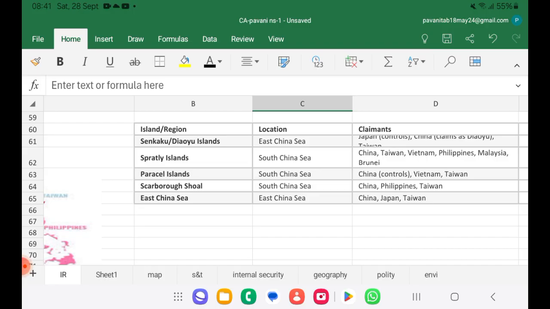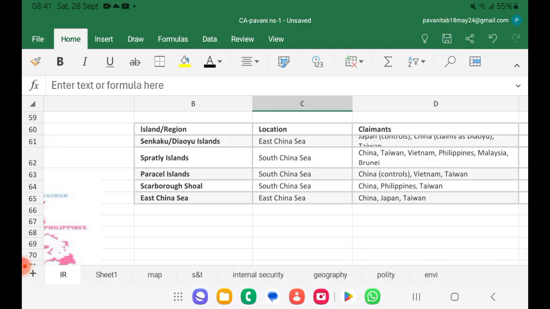When it comes to the South China Sea, we have three disputed areas. Spratly Islands between China, Taiwan, Vietnam, Philippines, Malaysia and Brunei. Paracel is between China, Taiwan and Vietnam. Then Scarborough Shoal, China, Philippines and Taiwan.